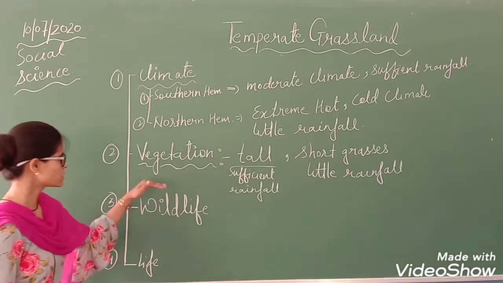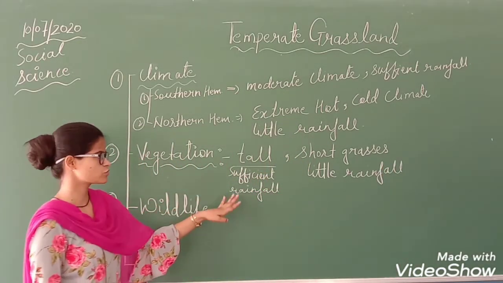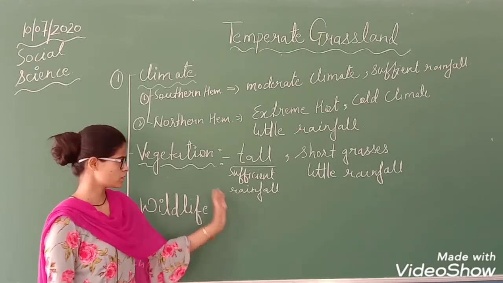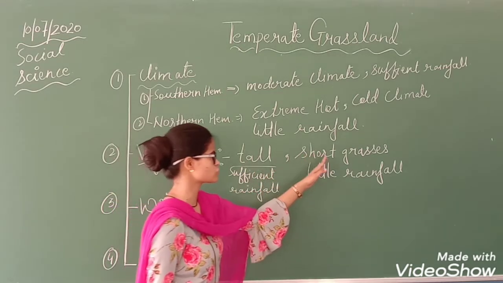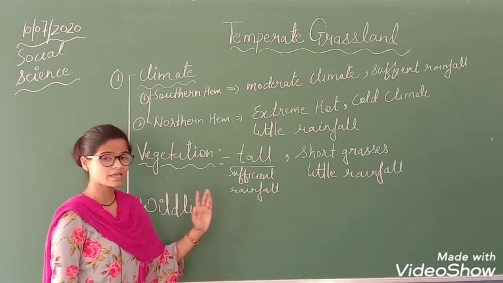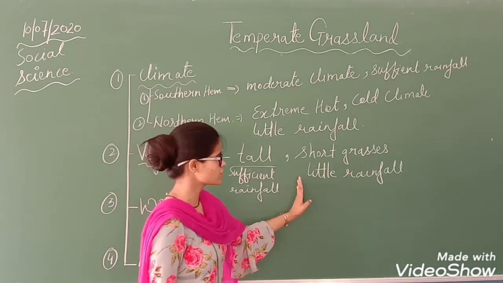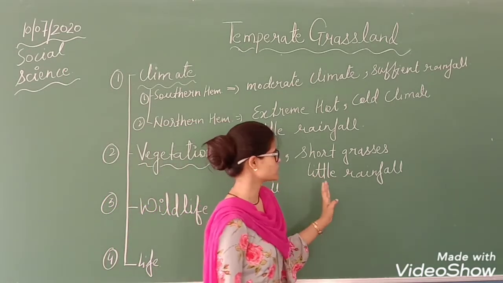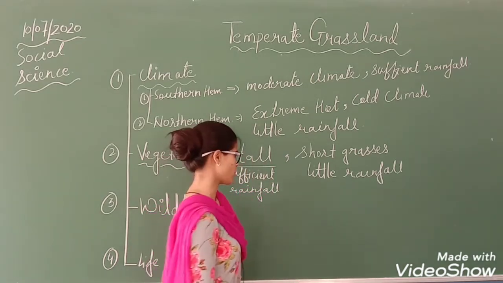Okay, so these are the vegetation. Two types of grasses are found there, tall grasses and short grasses. Tall grasses are there where there is sufficient, or you can say heavy, rainfall, and short grasses will be found where there is a little rainfall.